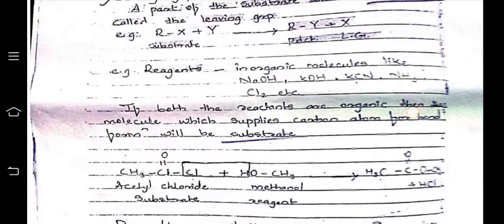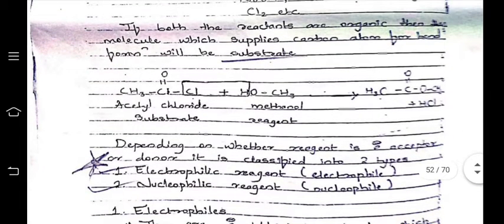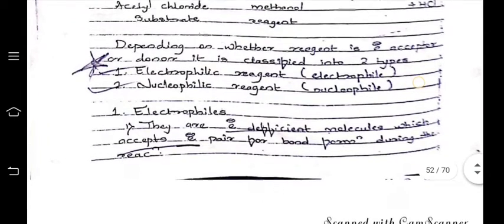Example, here is RX, where X is leaving, that's why X is called the leaving group. If both reactants are organic, then the molecule which supplies the carbon atom to form the bond will be the substrate. Next is acetyl chloride as substrate; here the leaving group is the Cl, as in RCl.